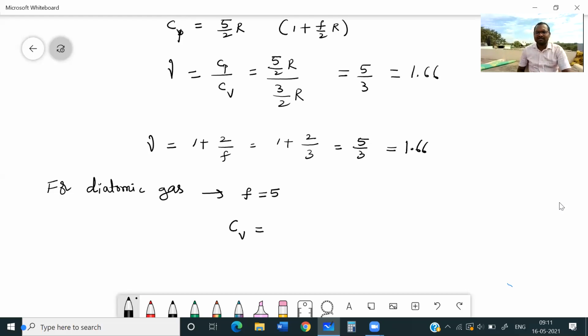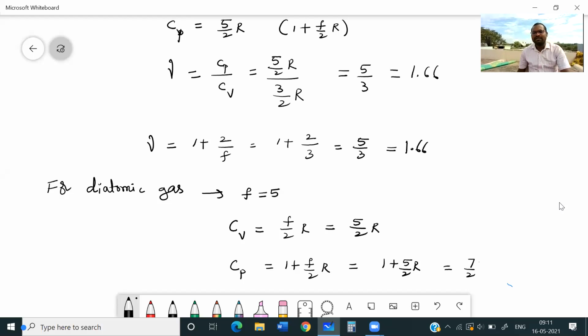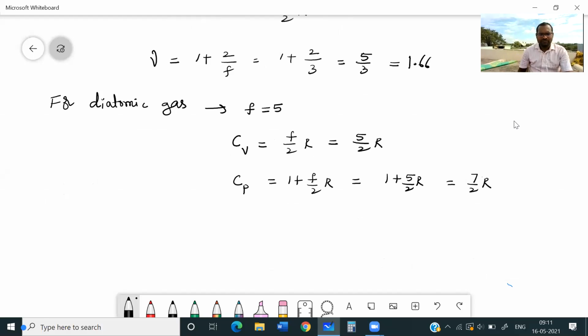Cv formula is F by 2 R, means 5 by 2 R. Correct? And what will be the Cp value? Cp formula is 1 plus F by 2 R, that means 1 plus 5 by 2 into R, which is nothing but 7 by 2 R. Correct? And what will be the gamma value?